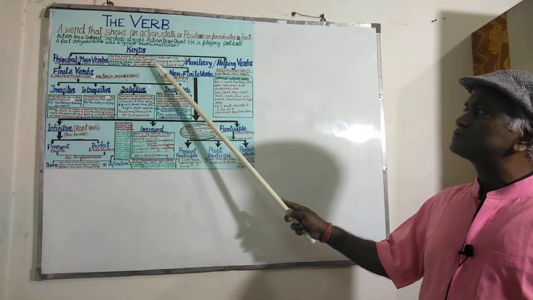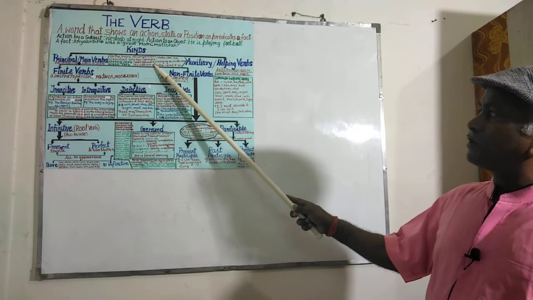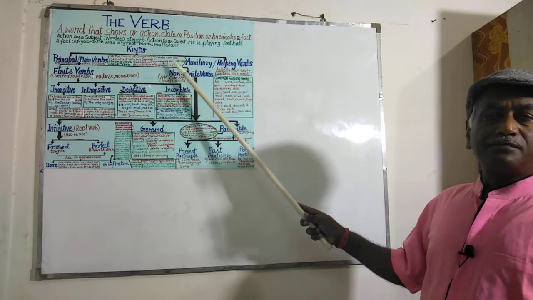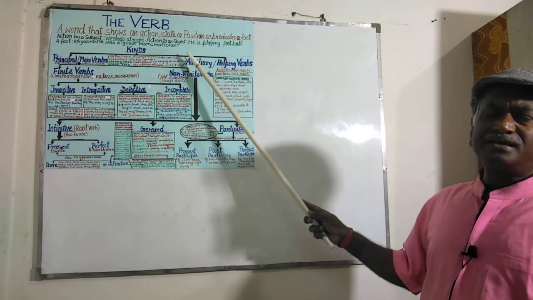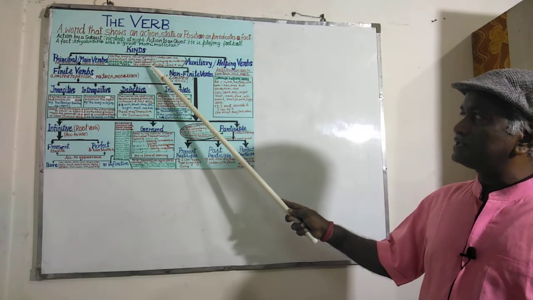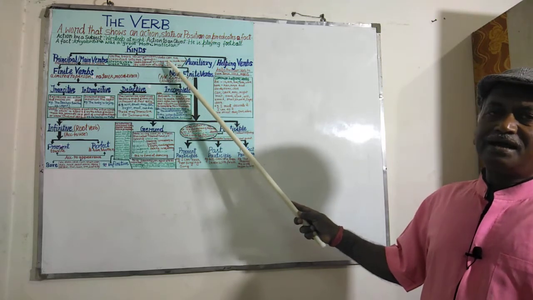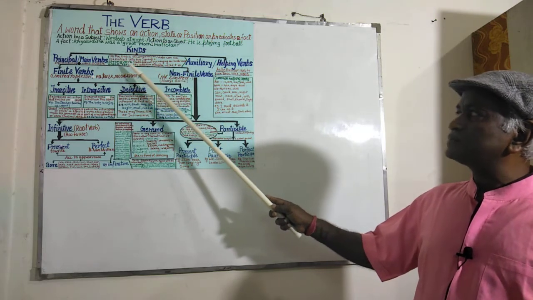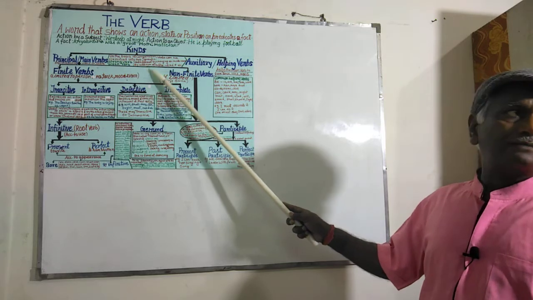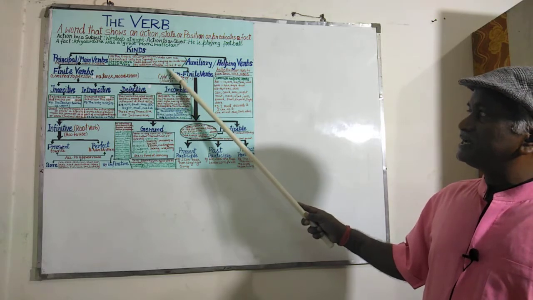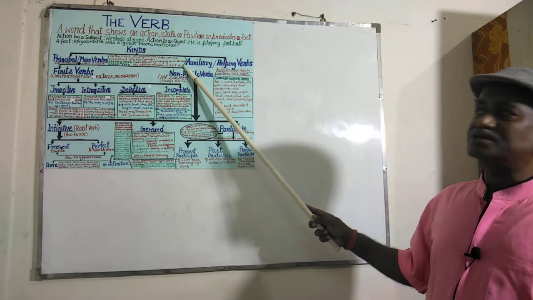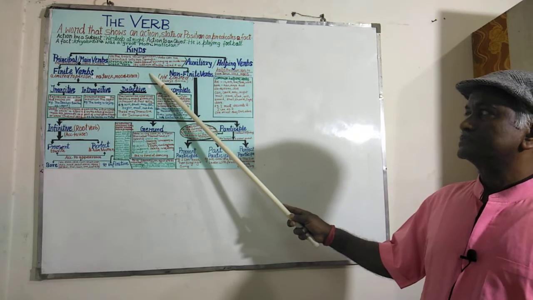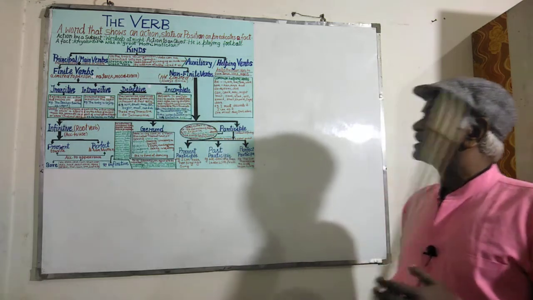Strong verbs are those verbs which are formed by changing an inside vowel. The verbs formed by changing inside vowels are strong verbs, and the verbs formed by addition of suffix d, ed, t, etc., are called weak verbs.